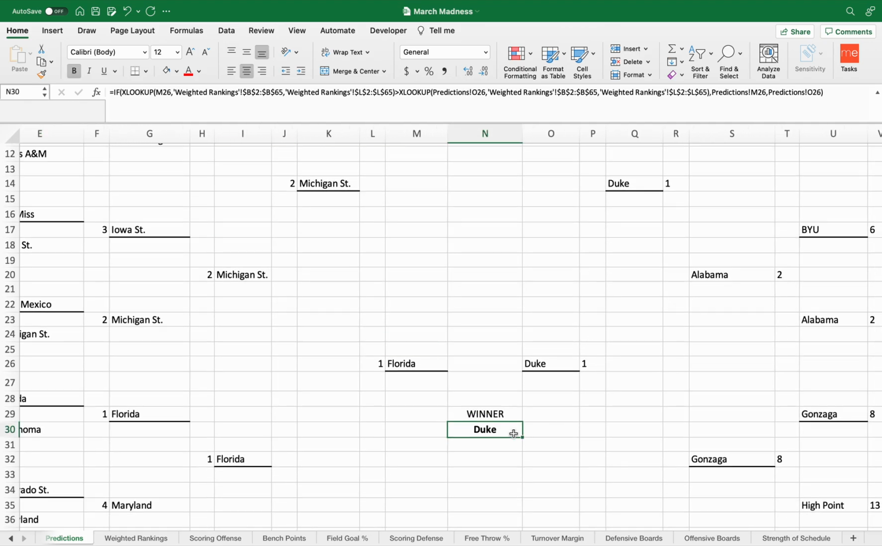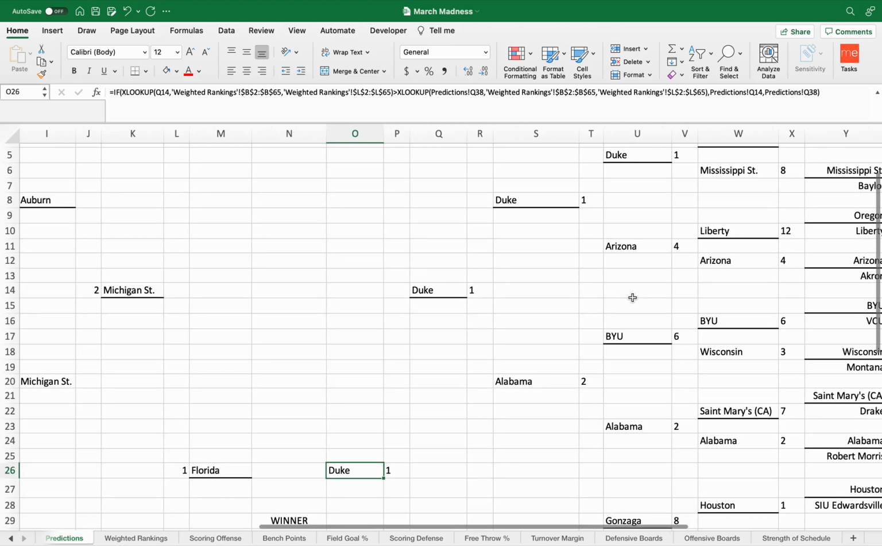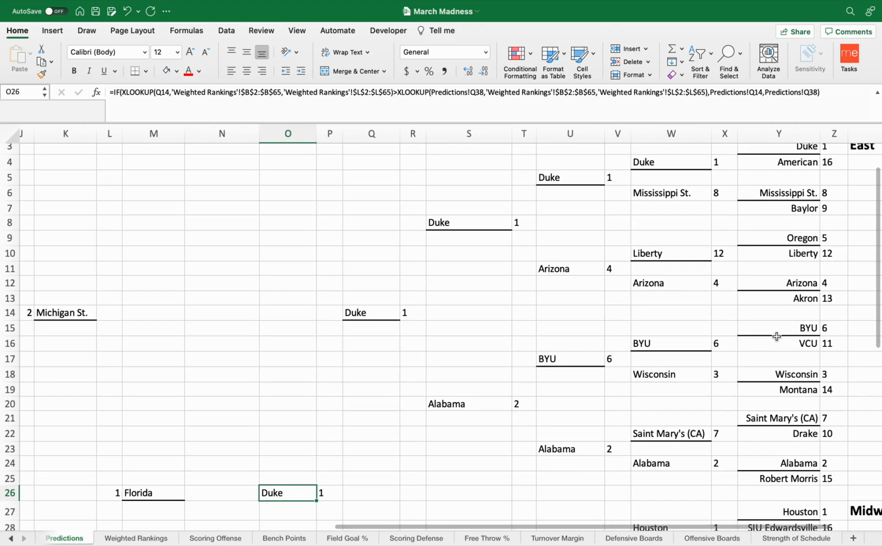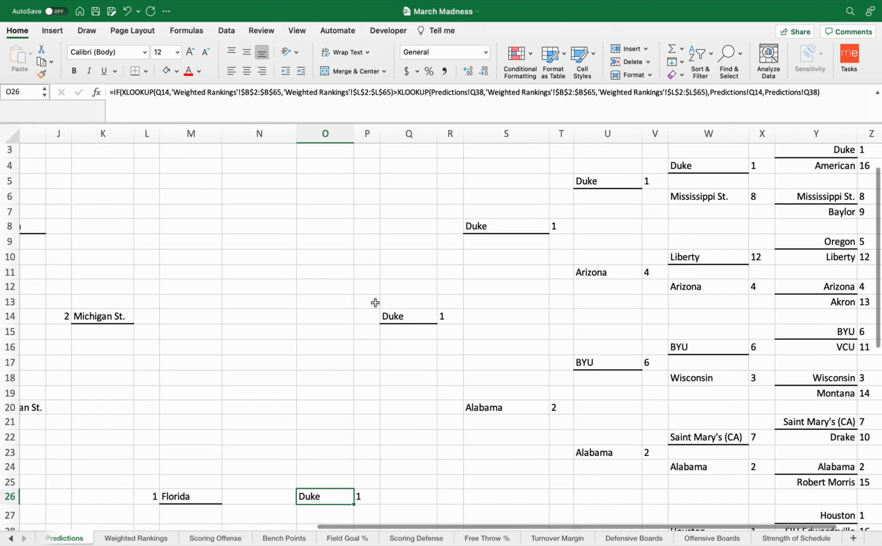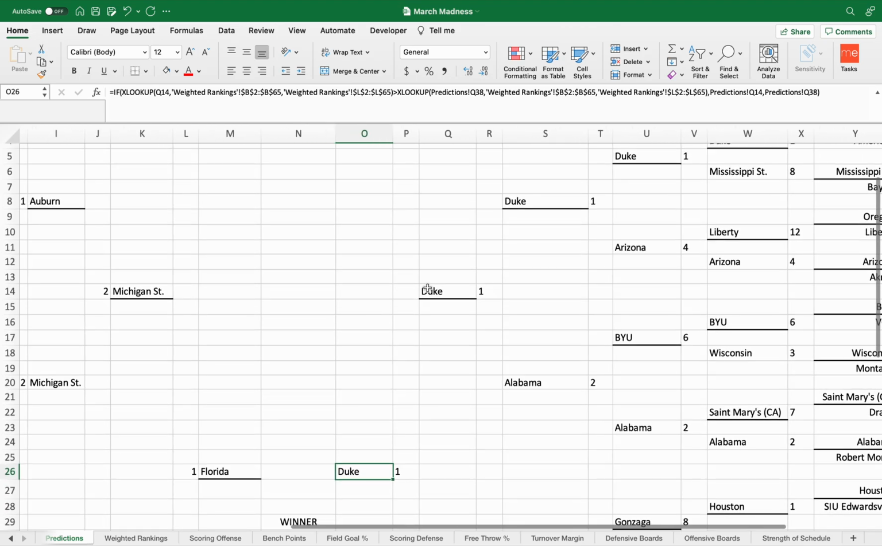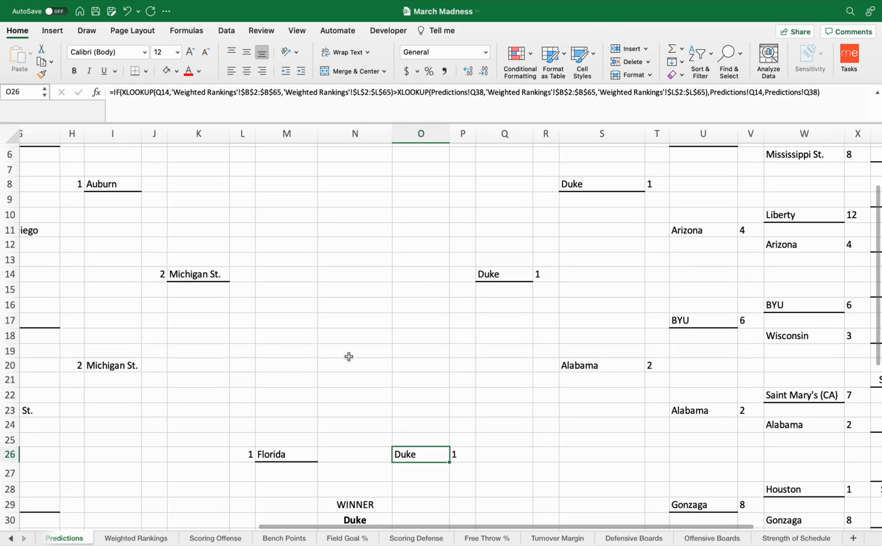As you can see, this model didn't correctly predict the winner. It did have Florida in the final game against Duke. We saw that Duke lost in a heartbreaking game to Houston. But it did predict a lot of things right. If we look over here, we can see that it predicted BYU all the way, beating Wisconsin, which was an upset, and then playing Alabama and ultimately falling to Alabama. That was true. Alabama played Duke. They lost to Duke. That was also true. So it did a fairly decent job at predicting the winner of each of the games.